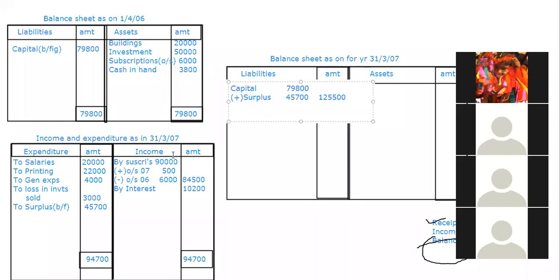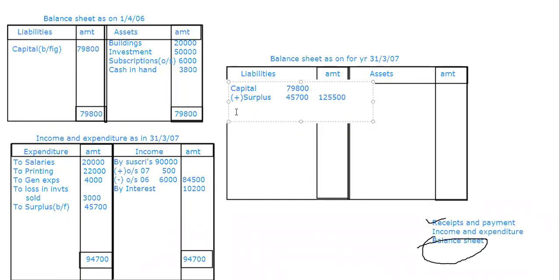Okay, fine. So surplus is done. Then subscriptions we have already taken on the income side. Donations we skipped previously, so donations we are going to take here.